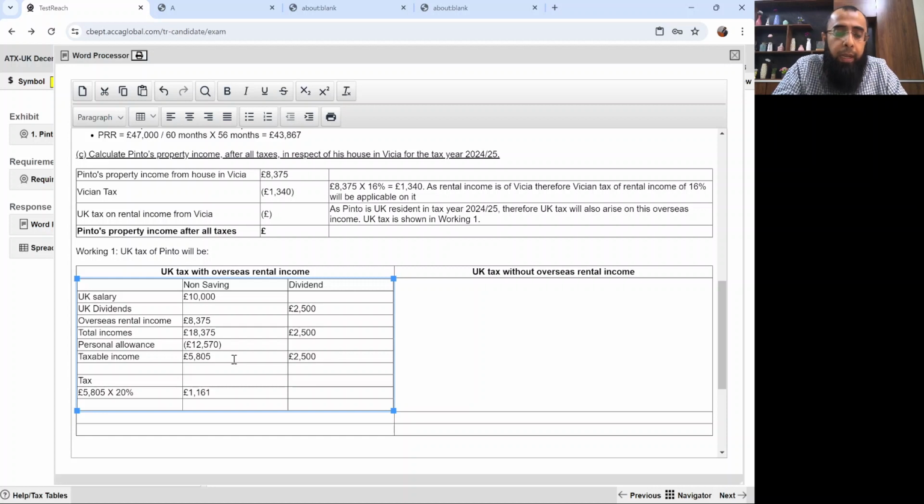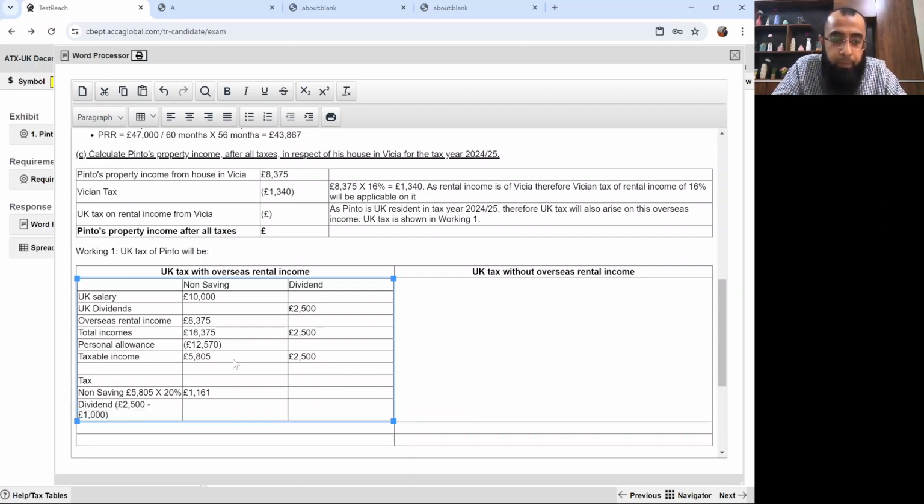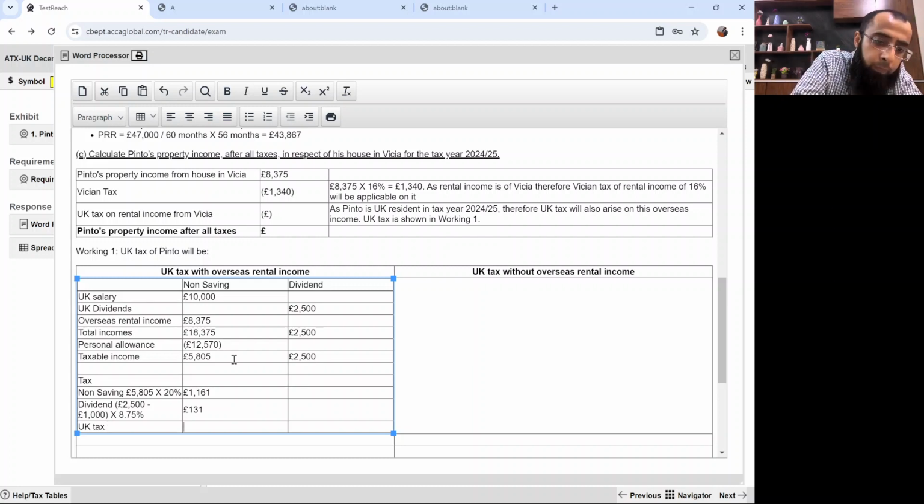161 pounds. And for the dividend, on 2,500 pounds, on the first 1,000 there will be a 0% band. I hope you all remember. And on the remaining you will charge 8.75%. So that will be 131 pounds. So the total UK tax in this case will be 1161 plus 131. So that's 1292 pounds.